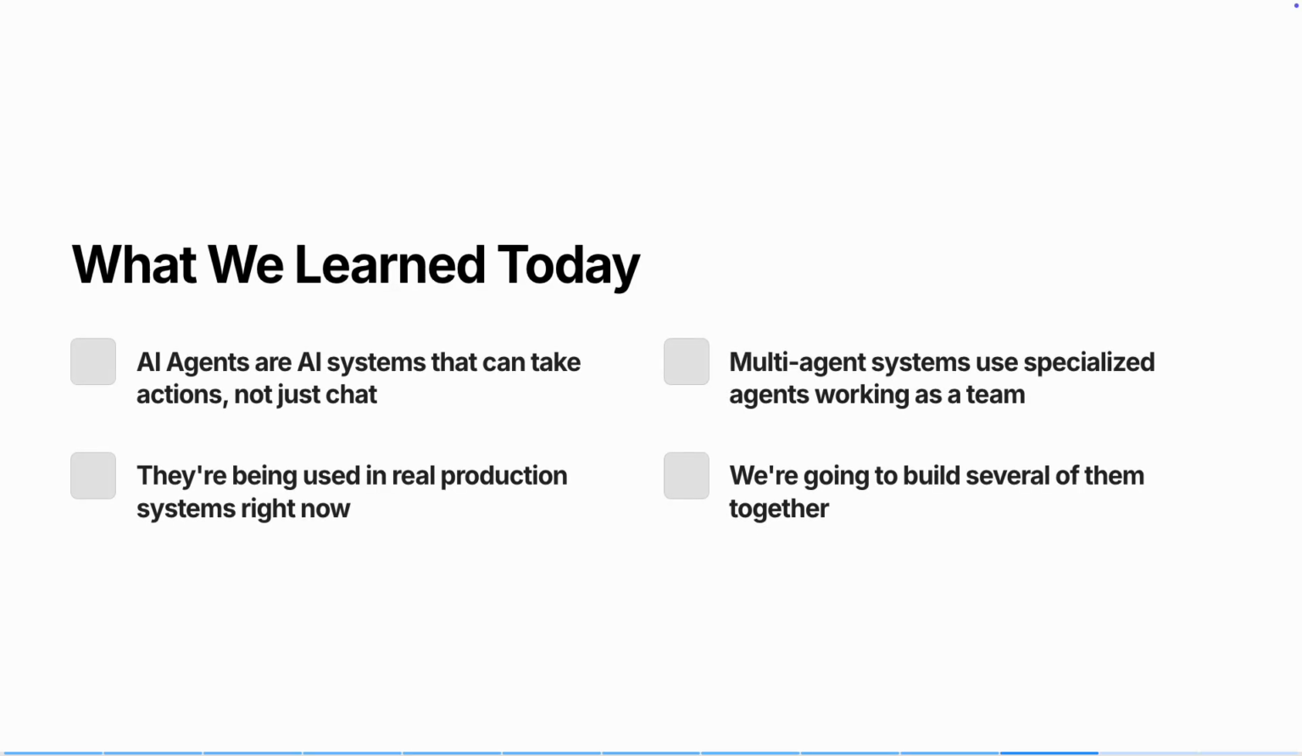All right, let's quickly recap what we learned today. AI agents are AI systems that can take actions, not just chat. They have hands, they can do things. Multi agent systems use specialized agents working as a team. Each agent is an expert in one domain. They are being used in real production systems right now: customer support, content creation, data analysis, and more. We are going to build several of them together over the next 9 videos. These concepts are foundational. Everything we build will be based on what we covered today.